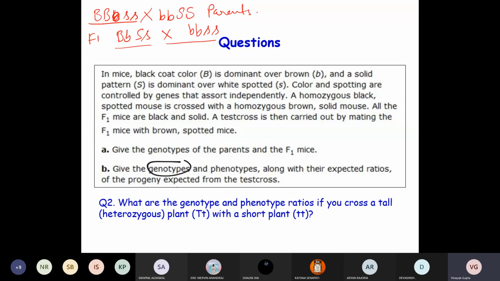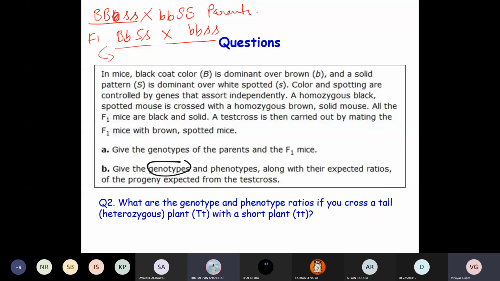So now this is your final question. You are doing the cross between the F1 generation and small b, small b, small s, small s. So you should be able to tell me what are the phenotypes and phenotypic ratios and genotypes in this cross.